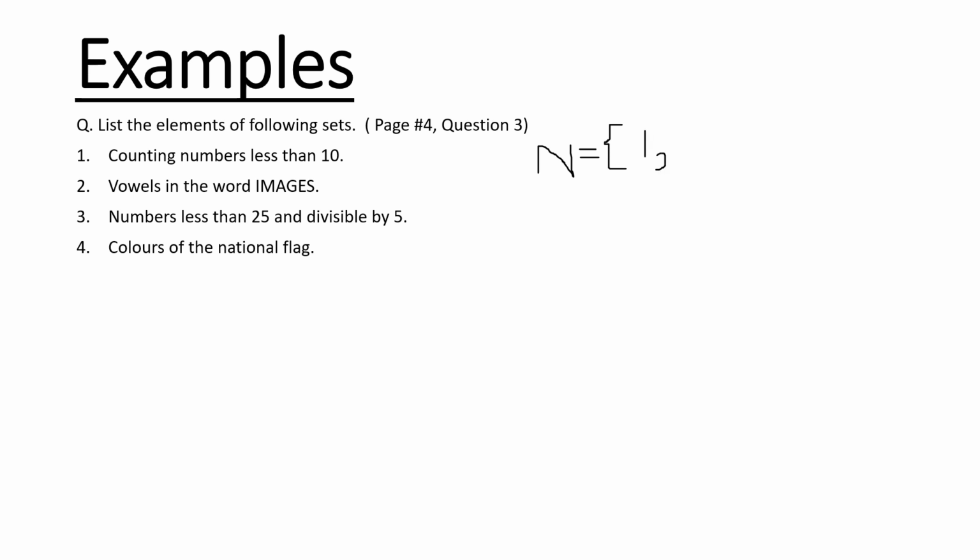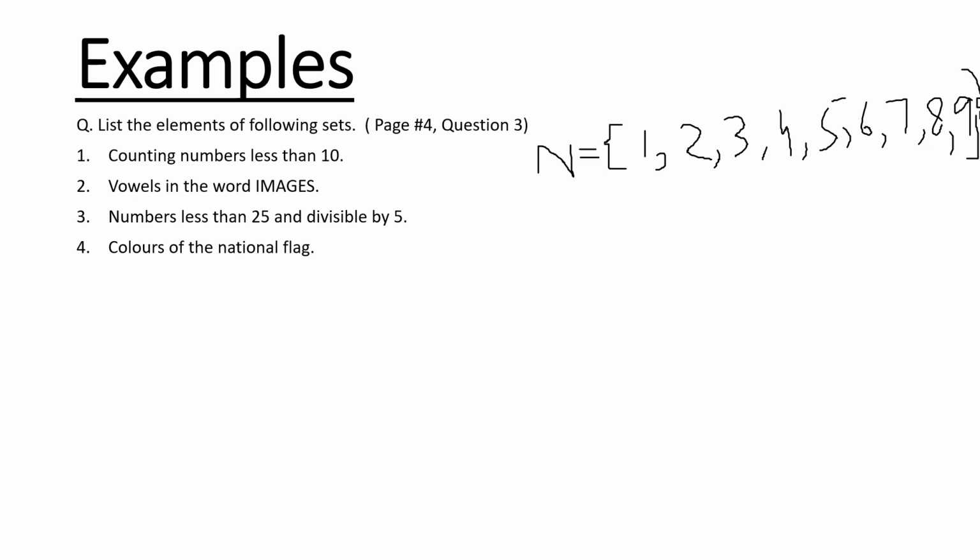1. Separate it with a comma. 2. Separate with a comma. 3, 4, 5, 6, 7, 8 and 9. 10, we won't write 10 because we have to write numbers less than 10. So this is a set of counting numbers less than 10.